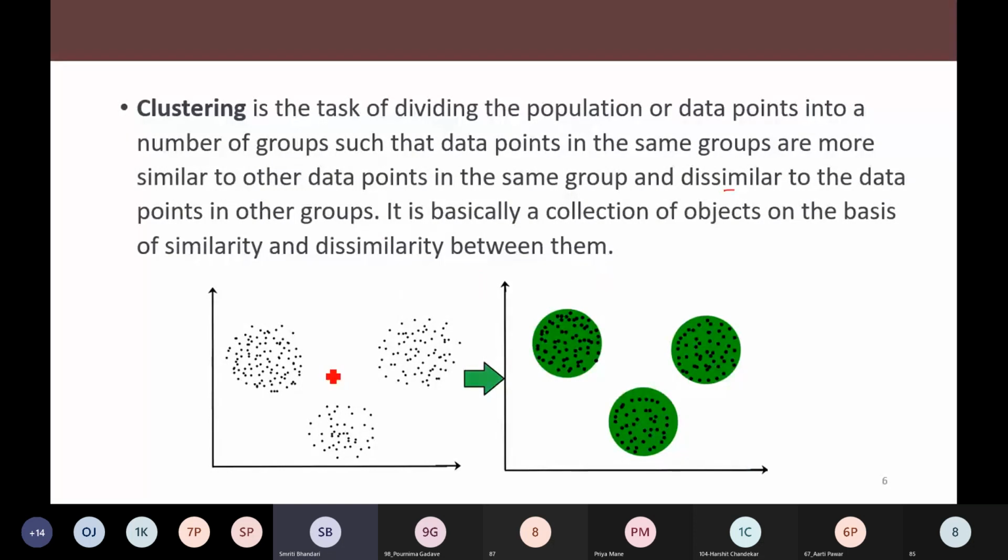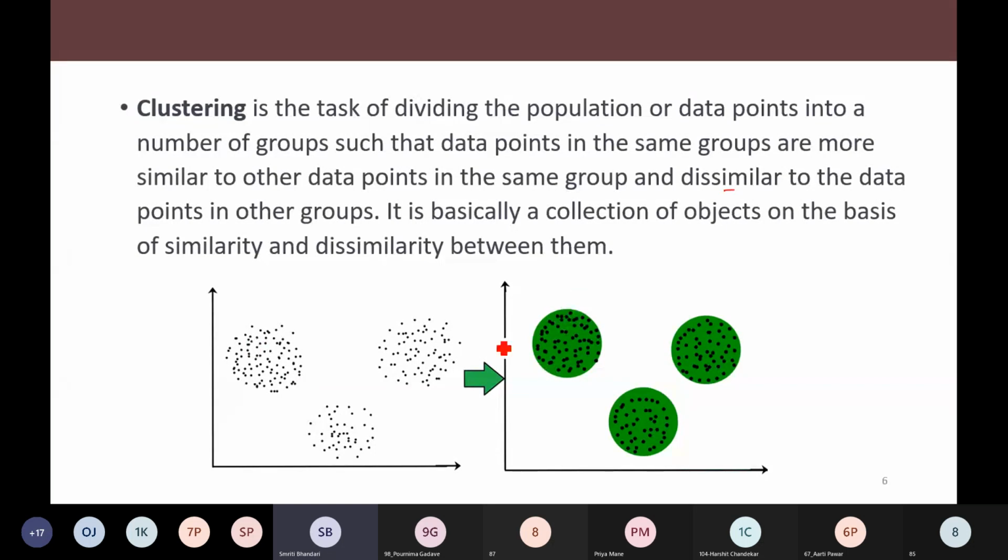So what do we mean by this? Let us assume that we have this many data samples with us. We are supposed to group these data points. Let us assume that we would like to group these data points into 3 groups or 3 clusters. The points which are similar to one another, the points which are closer to one another, closer in the sense of similar, all go into one cluster.